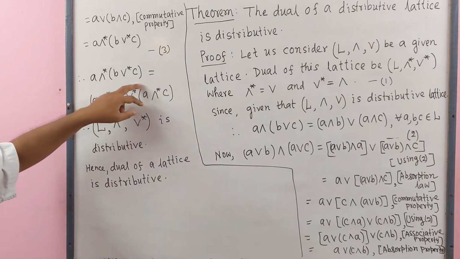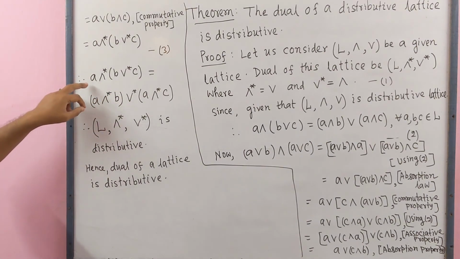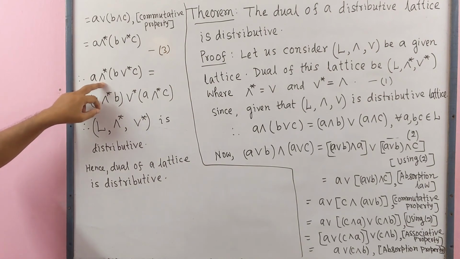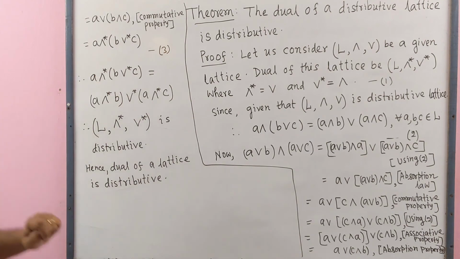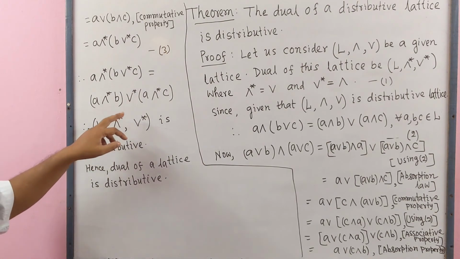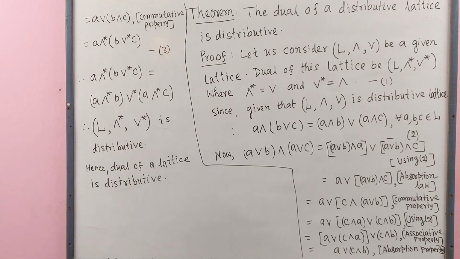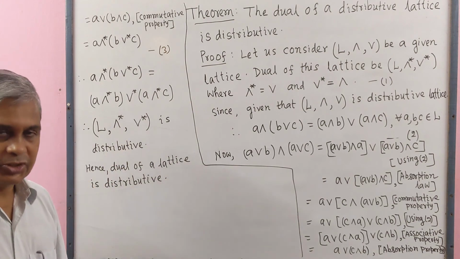Therefore this is the distributive law in terms of meet star and join star. Therefore L with meet star and join star is distributive. Hence the dual of a distributive lattice is distributive.